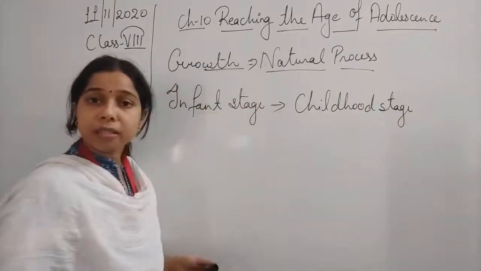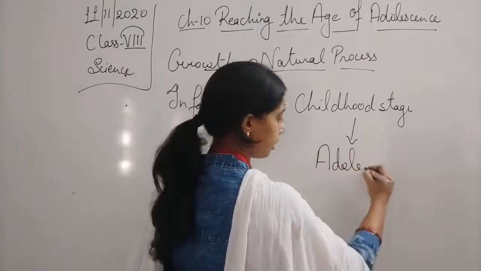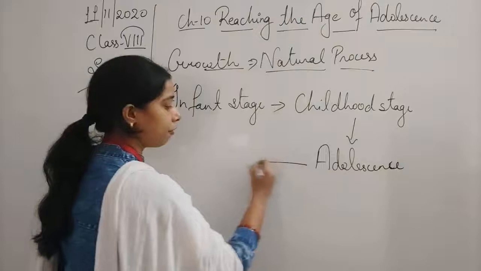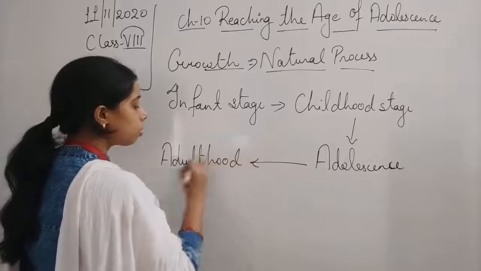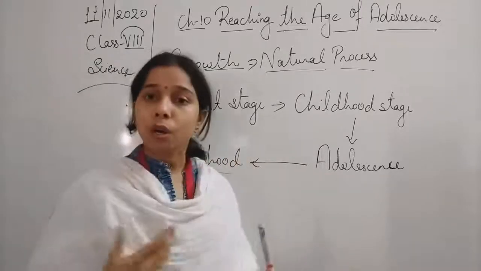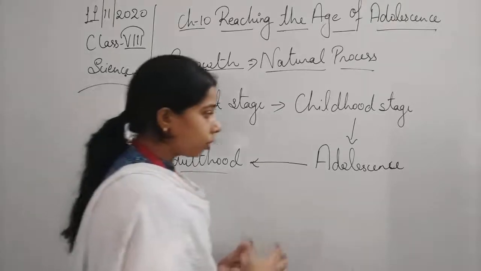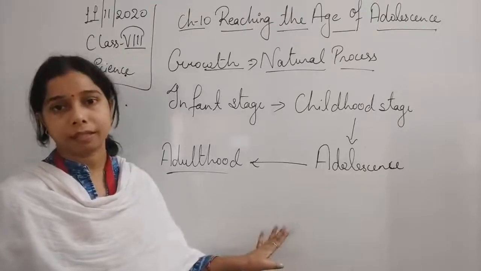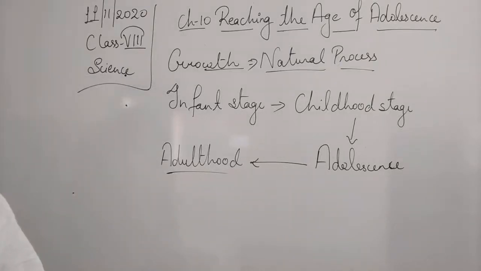From the childhood stage it reaches another stage, known as adolescence, which we are going to study in this chapter. From adolescence it reaches adulthood. So this is the process which occurs during the growth of living organisms. Although the growth occurs from when the child is born, the rate of growth varies. So this is the growth, students.